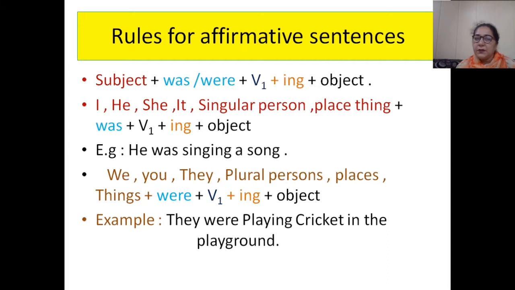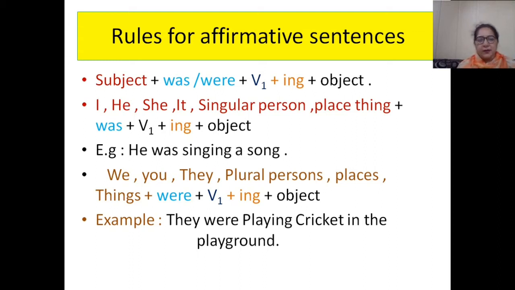Now next, I'm going to tell you the rules. How to use was and were, right? And where we are supposed to use was and where we are supposed to use were. First, subject plus was plus verb's first form plus ing plus object. That is the rule for the past continuous tense which we are supposed to follow.